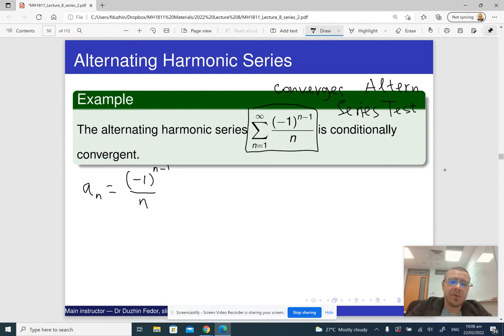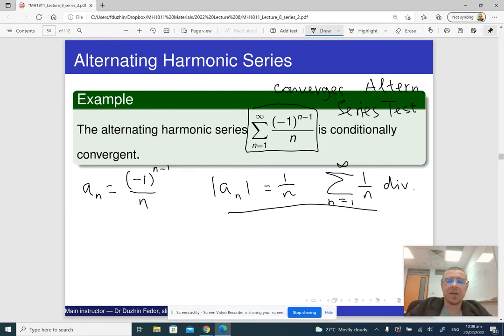But if we put the absolute value in front of it, the absolute value of a_n is 1 over n, and the corresponding series is the harmonic series, and it diverges, right? So if the series of absolute values diverges, but the original series converges, then we say that it converges conditionally.